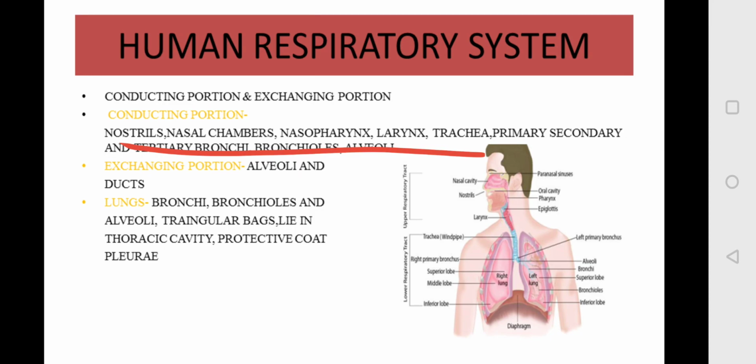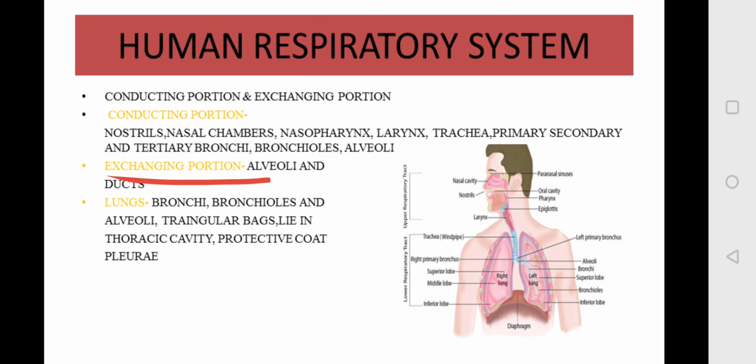Next is your exchanging portion, which includes alveoli and the ducts. So this is the actual site of the diffusion of oxygen and CO2 between your blood and the atmospheric air, right? So these alveoli and the ducts form your exchanging portion where the main exchange of gases takes place.